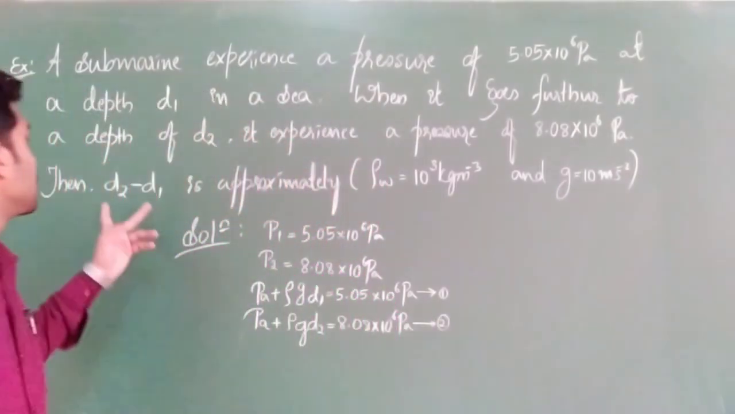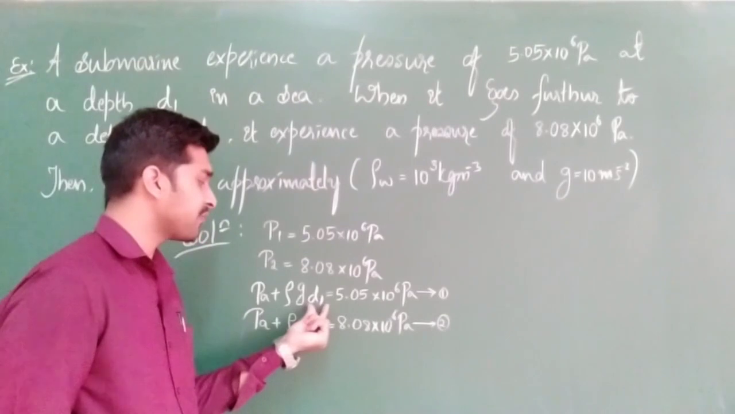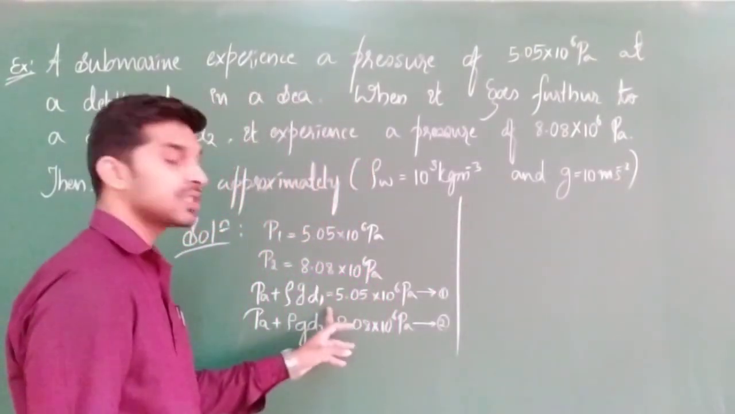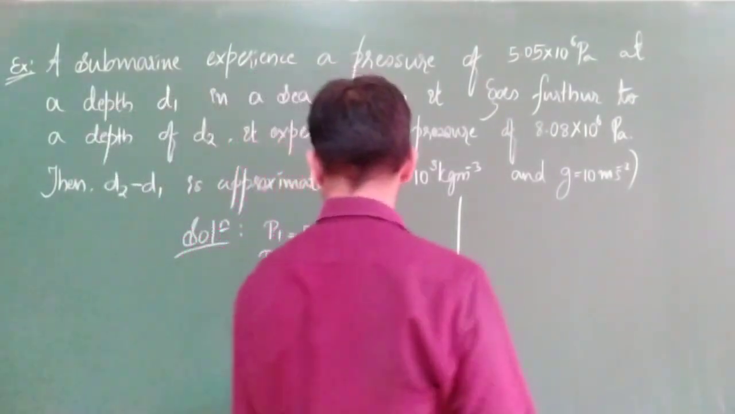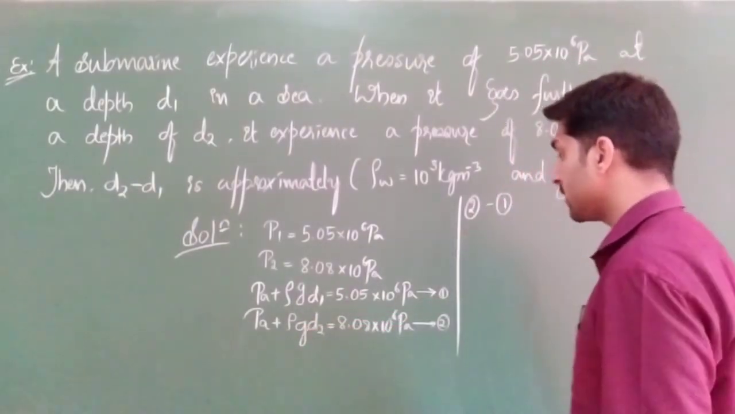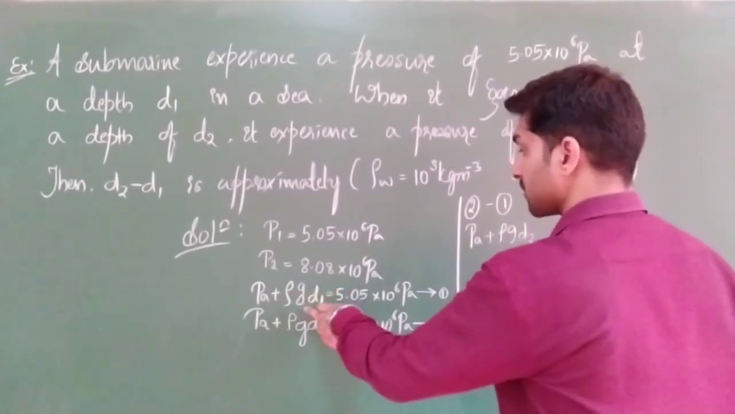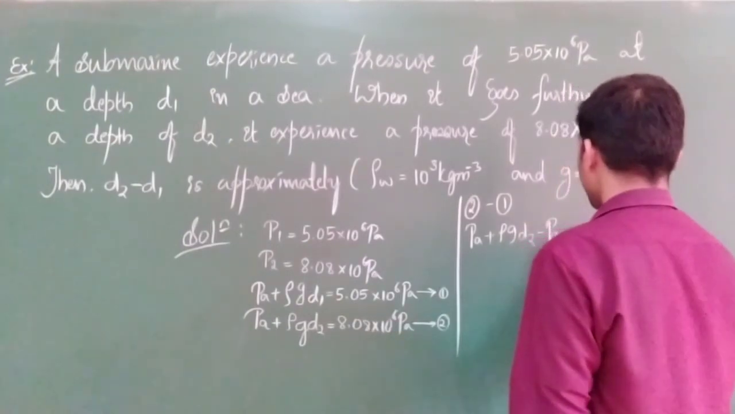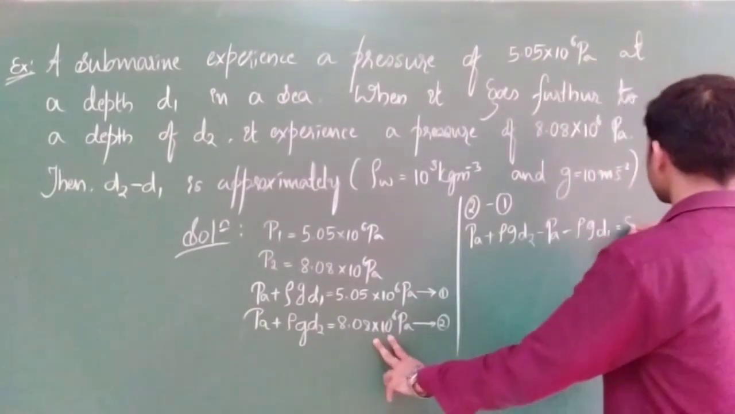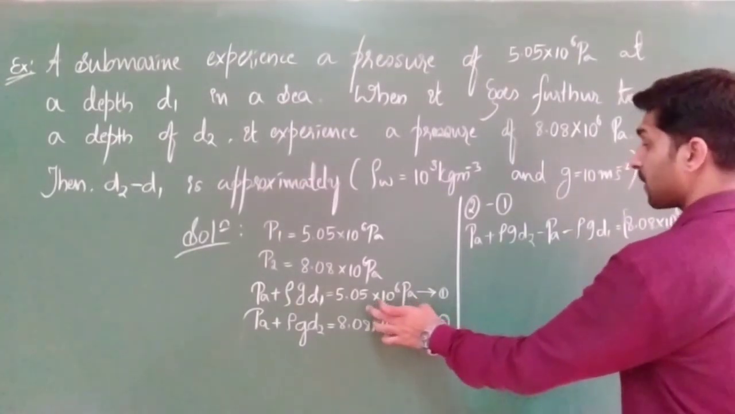So finally, they are asking what D2 minus D1 is approximately. Here we have the D2 factor, and here we have the D1 factor. We want D2 minus D1, so let us do equation 2 minus equation 1 and check whether we get D2 minus D1. Equation 2 minus equation 1: PA plus rho g D2, minus the left hand side of equation 1, so minus PA minus rho g D1, is equal to 8.08 into 10 to the power of 6 minus 5.05 into 10 to the power of 6.